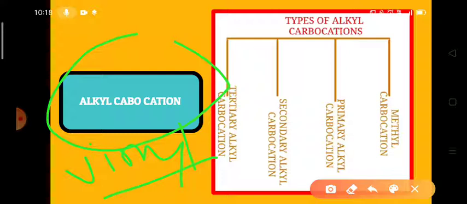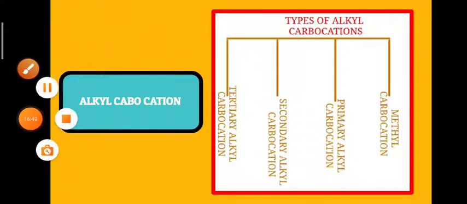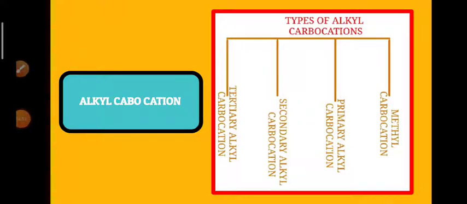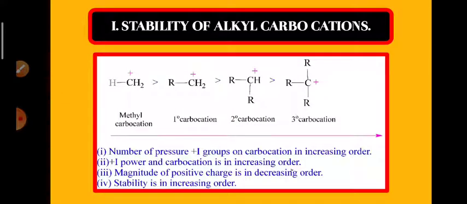So here now we are going to discuss the alkyl carbocations. Alkyl carbocations are again of 4 types. First one is the methyl carbocation. Second one is the primary carbocation. Third one is the secondary carbocation. Fourth one is the tertiary alkyl carbocation. Now we go for the stability of the alkyl carbocations.